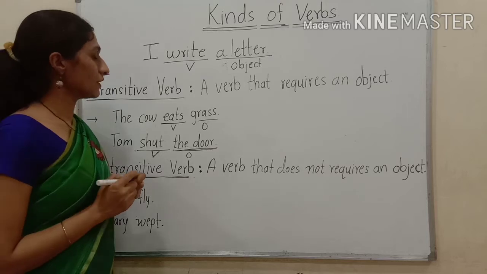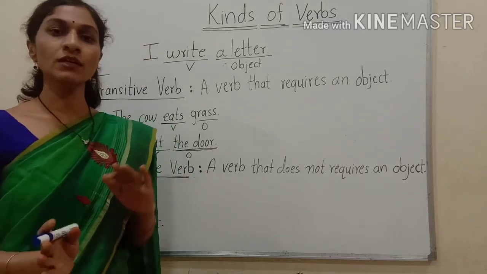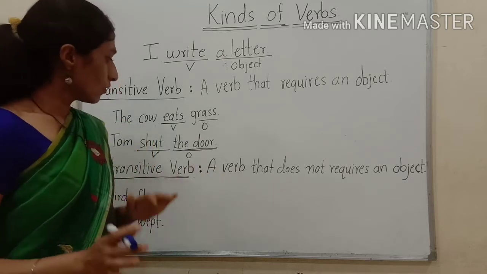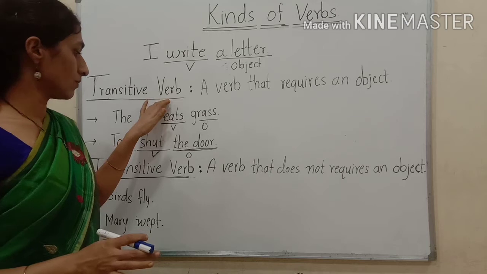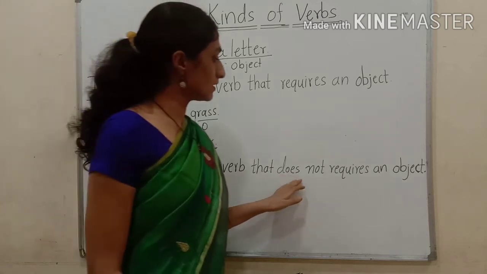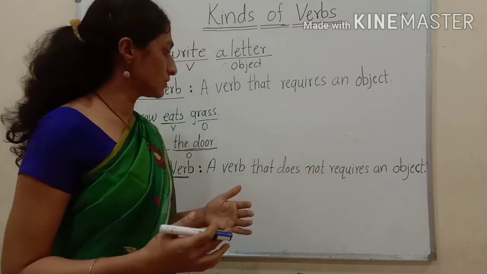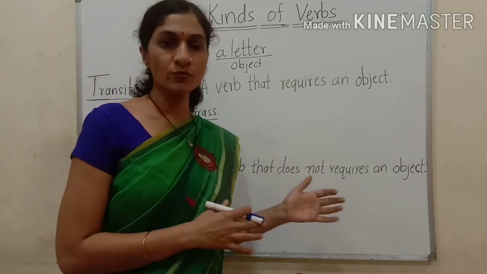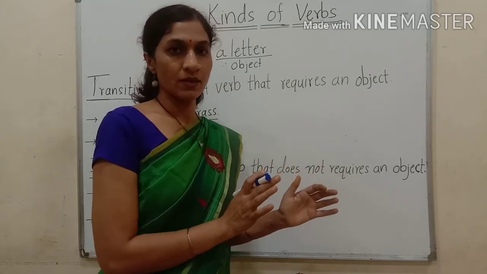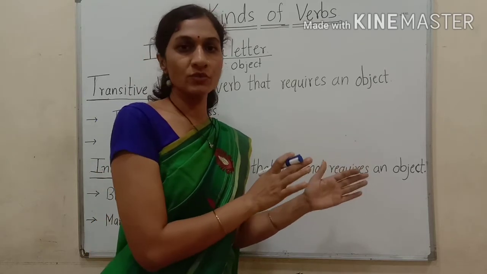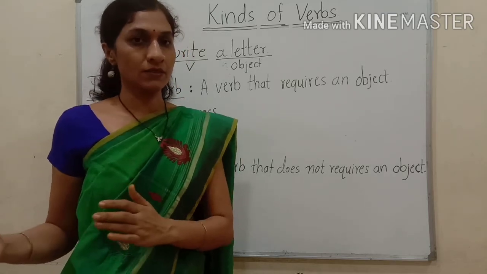The next kind of verb is intransitive verb. Intransitive verb is totally opposite, totally vice versa to transitive verb. It is a verb that doesn't require an object. There is no need of an object for that verb. Those words are called intransitive verbs. Transitive verb requires an object and intransitive verb doesn't require an object.